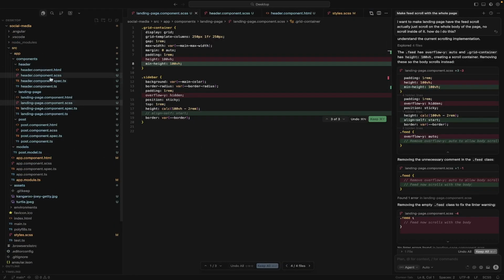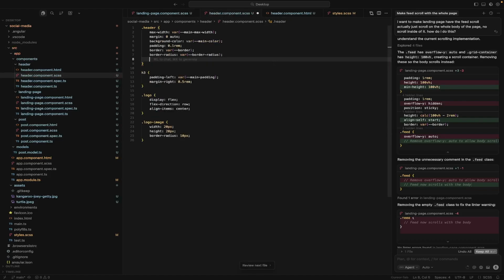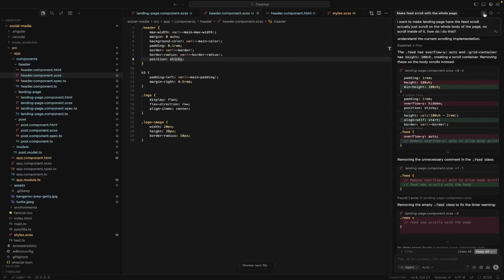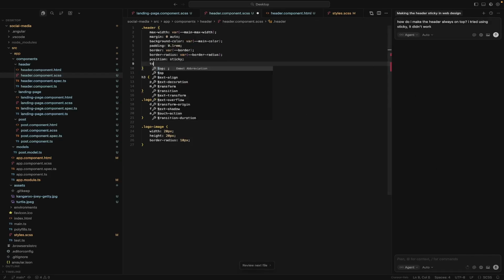Now let's make the header sticky. We'll go to header, and I think we do sticky. I think that's what you do. Nope. I don't remember. I'm going to ask it. How do I make the header always on top? I tried using sticky, it didn't work. It might do position top 0, for example. That's saying top 0 position sticky. Let's actually try that. I'm going to interrupt it. I'm going to say top 0.